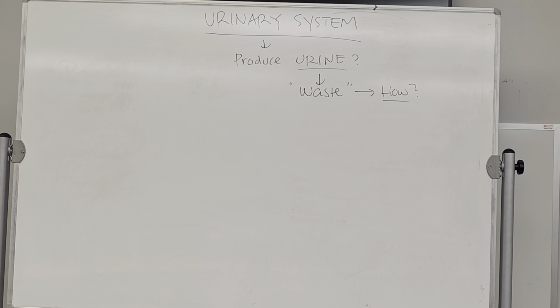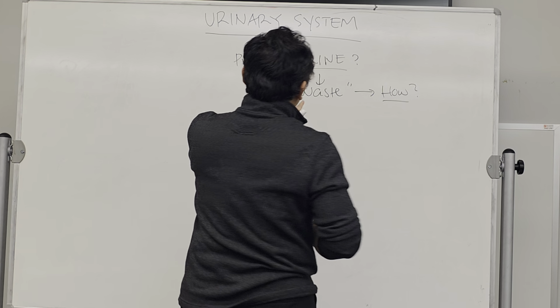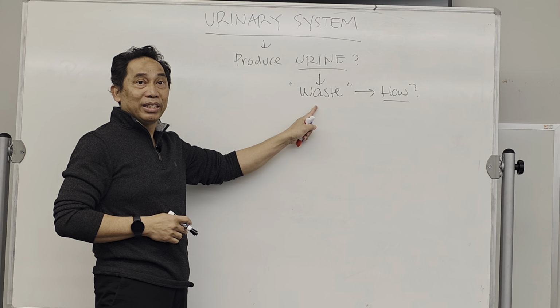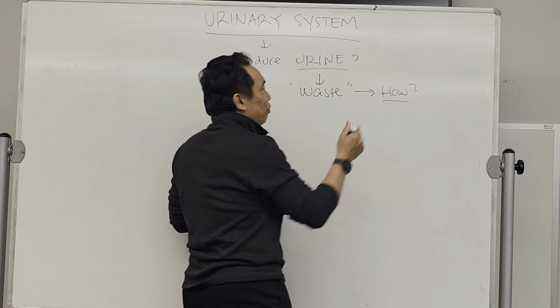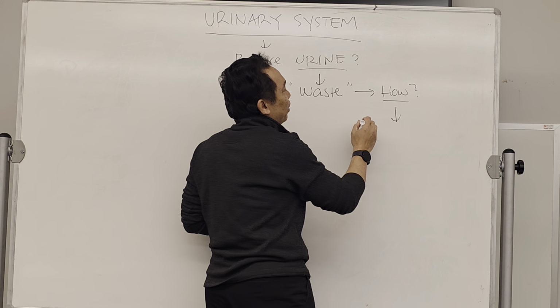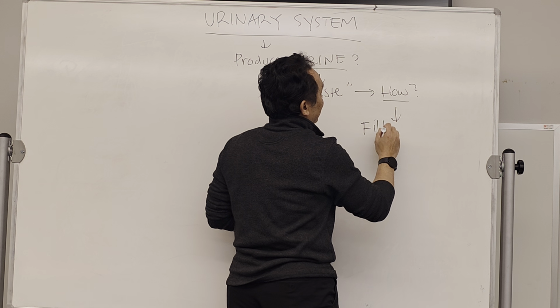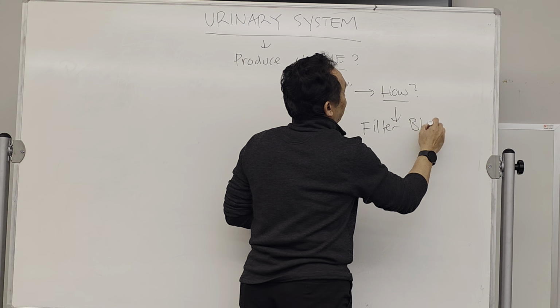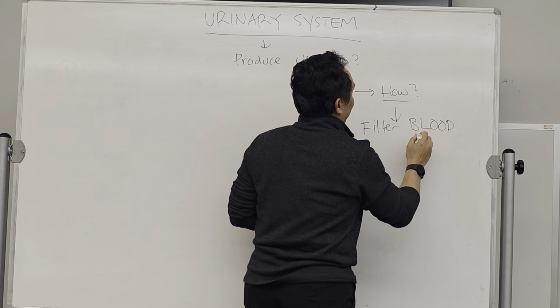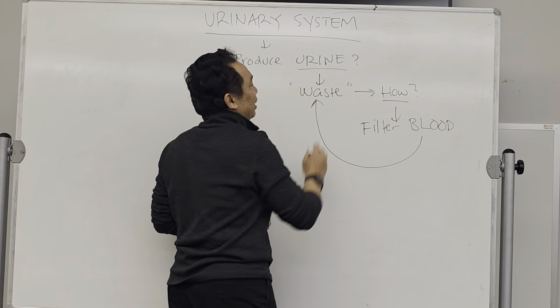This is actually blood filtration. When we filter the blood, then we will produce this waste. So to answer how: filter blood to produce this urine.